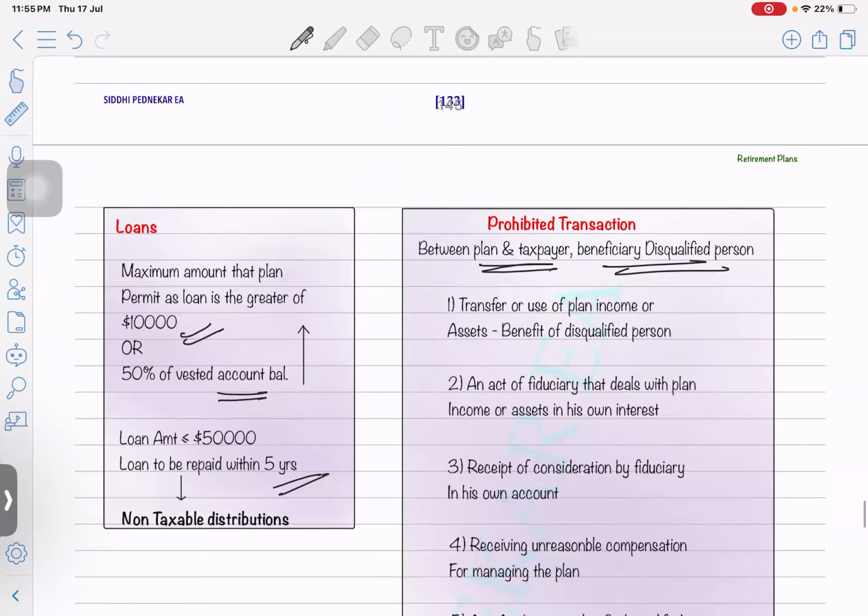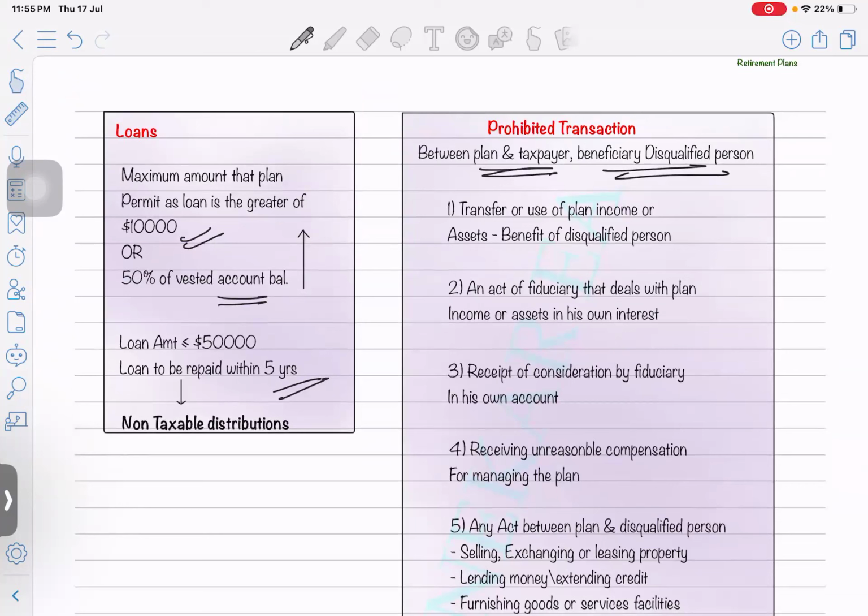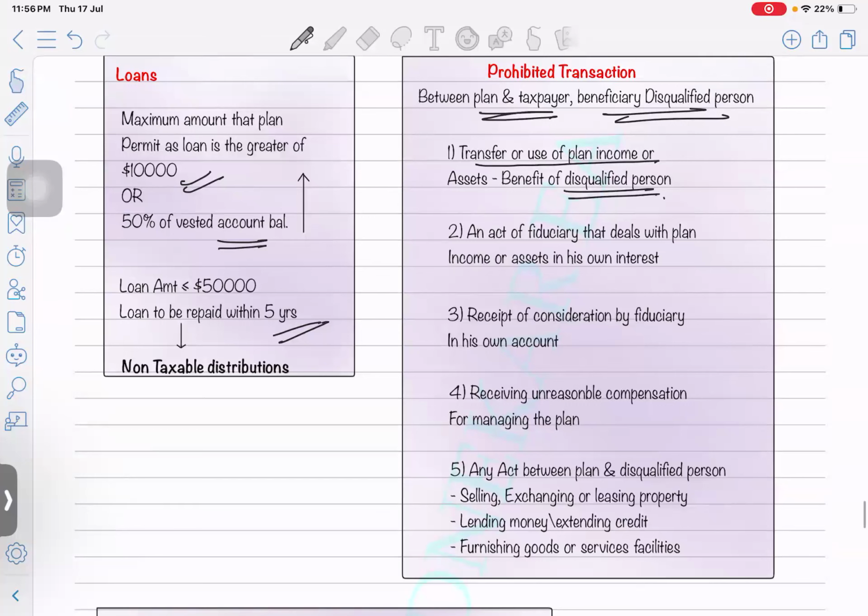If you're a disqualified person, you cannot do the following transactions between the taxpayer and the disqualified person. You will not enter into any transfer or use of the plan income. Plan income means your retirement contribution amount cannot be used for the benefit of the disqualified person. You cannot act as a fiduciary who deals with the plan income or assets in his own interest. You cannot use the retirement account balance for your own interest.